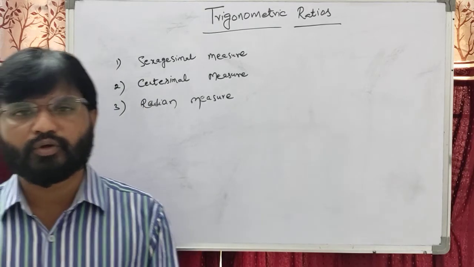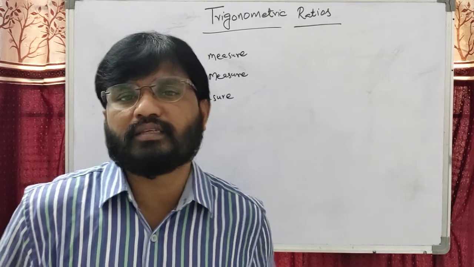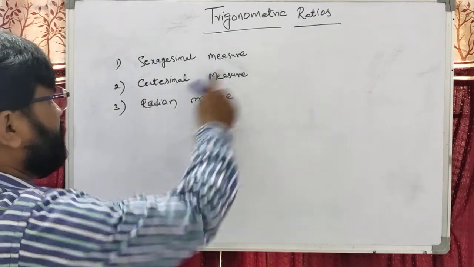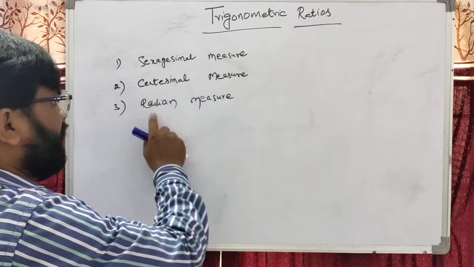Okay, students. The measurements of angles are of three types: the first one is sexagesimal measure, then centesimal measure, and radian measure.